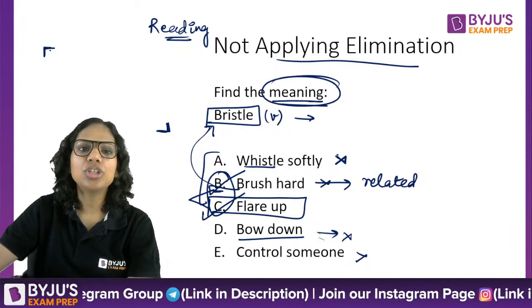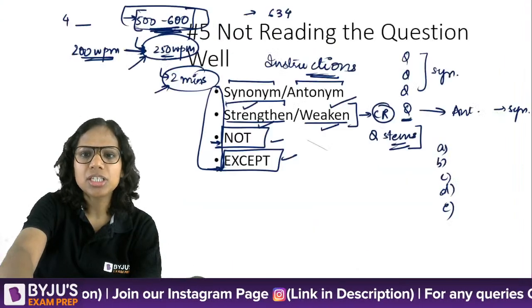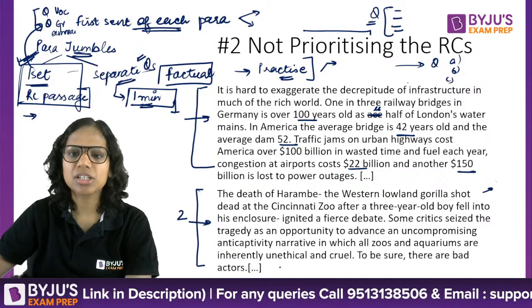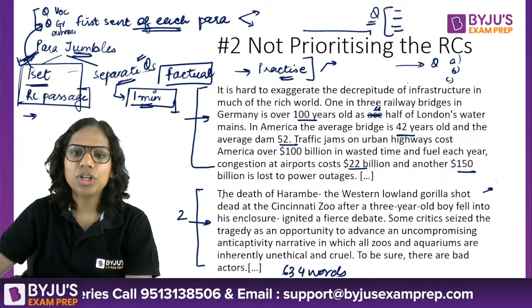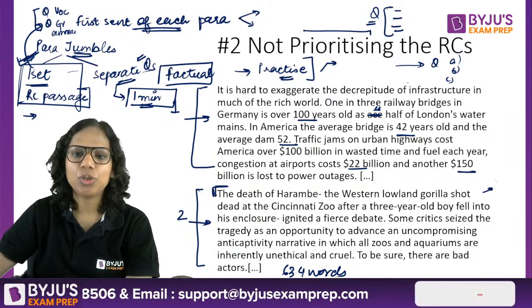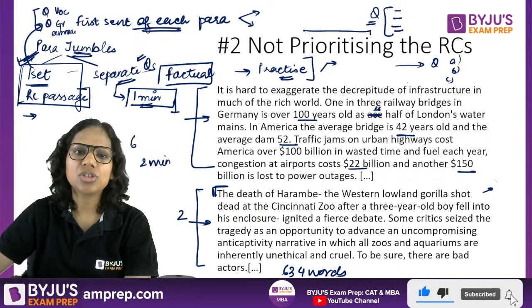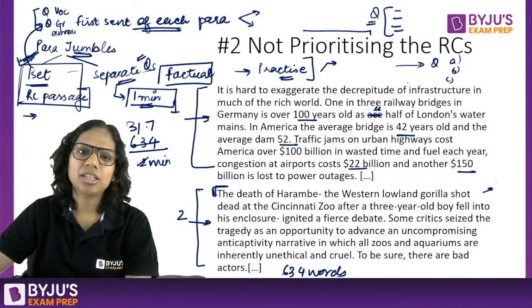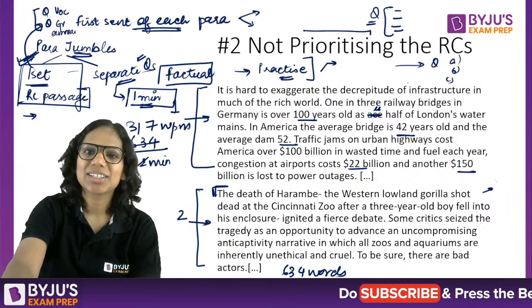You need to know the number of words in that particular RC passage. For instance, the previous gorilla one that I gave you was 634 words. Now let's say you took 2 minutes to read this. So 2 minutes to read 634 words. Now your reading speed is 317 words per minute. That's how you calculate it.